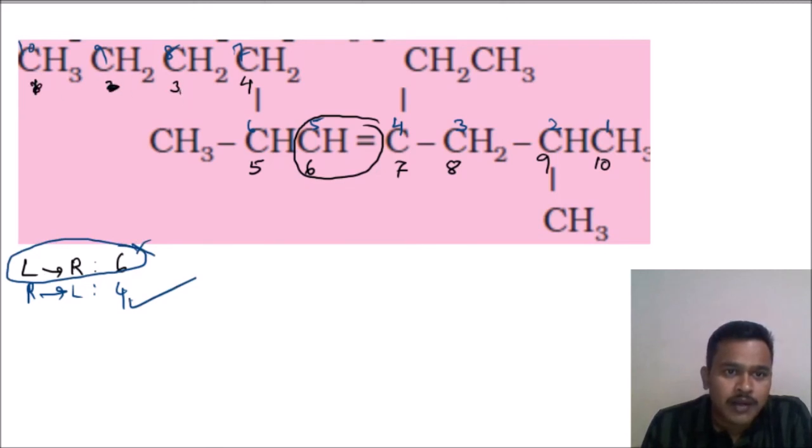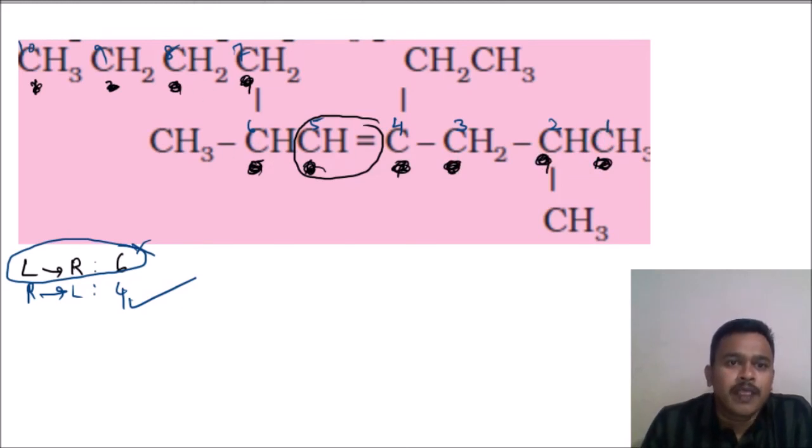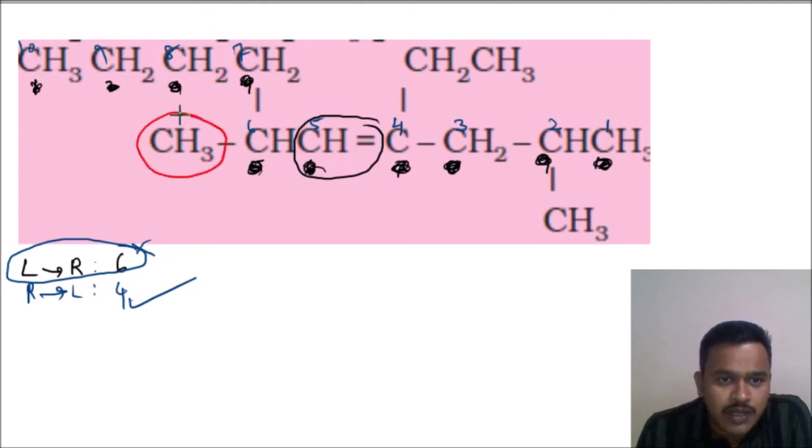Left to right numbering is not required. This is wrong. Left to right numbering is not required now. Understanding what I am speaking here? Yeah, it is not required. So the blue numbering is the correct one. Once the numbering is given, choose the branches. What are the branches? Sixth position, one methyl group is there.